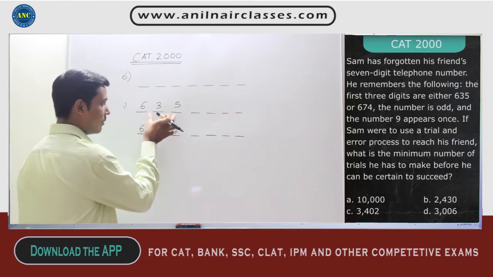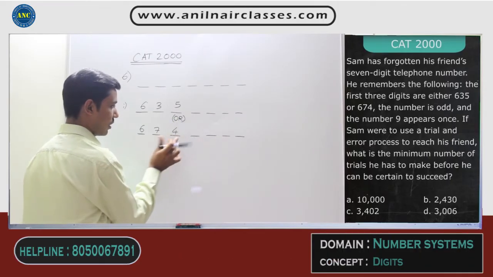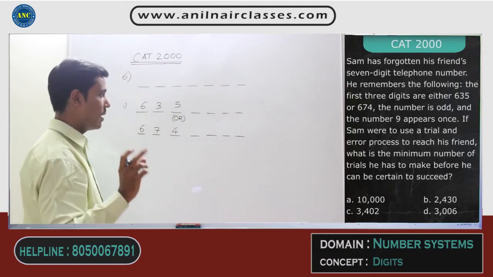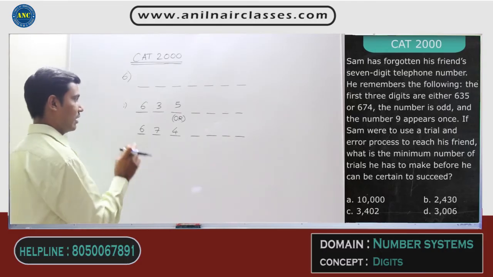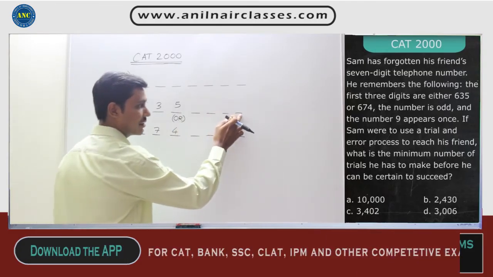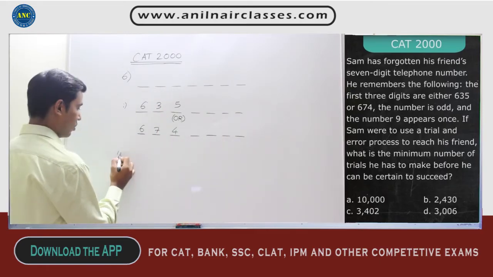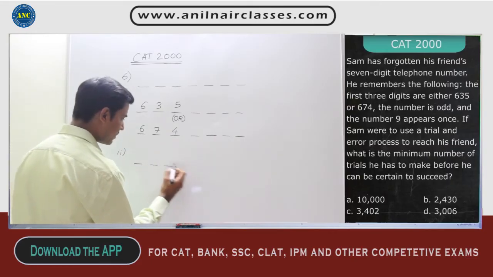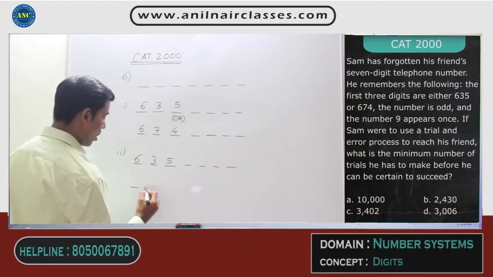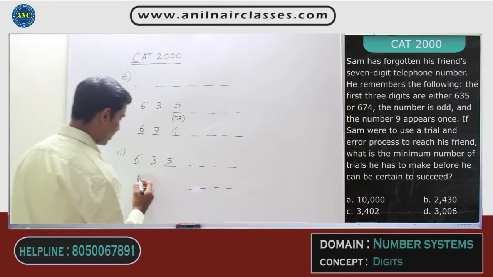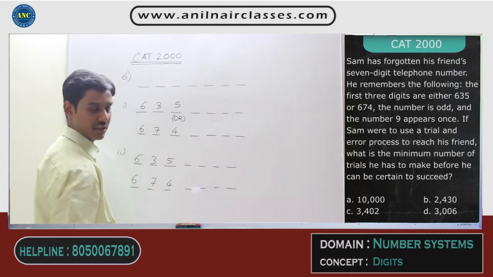First of all, first 3 digits can be 635 or it can be 674, right? Now, number 9 appears only once. There are 2 scenarios. First scenario is number 9 will come at the last digit, right? The number 9 can come at the last digit. That is the first scenario. Or the second case is the first 3 digits are 635 or 674. This can be the first 3 digits.